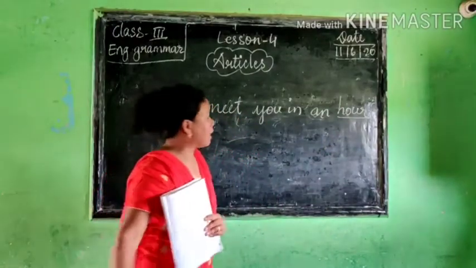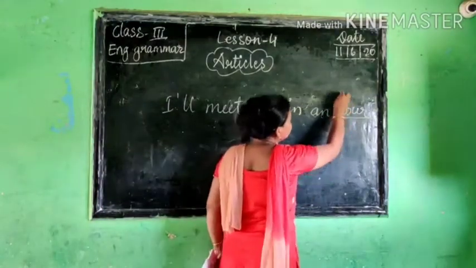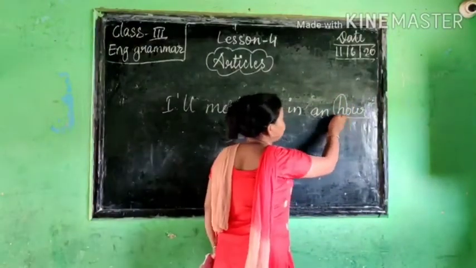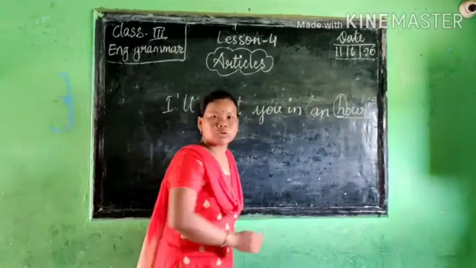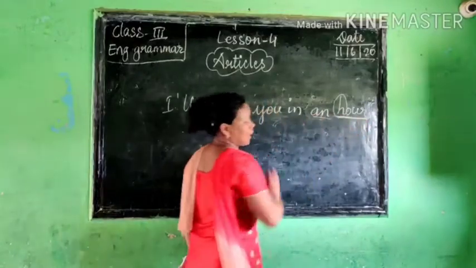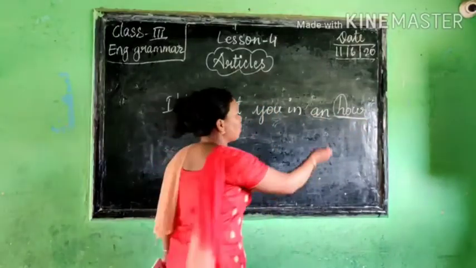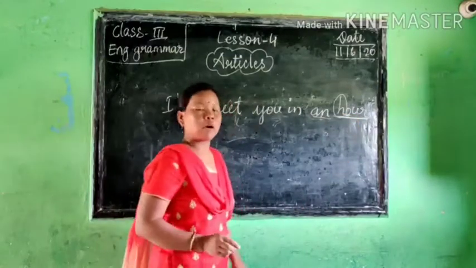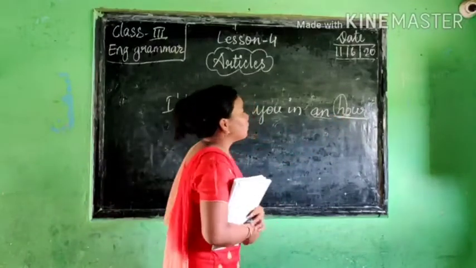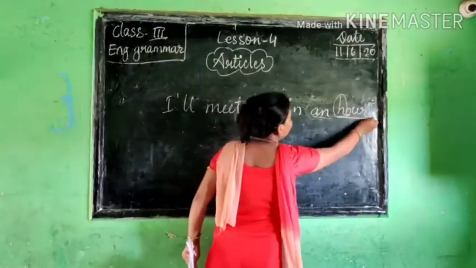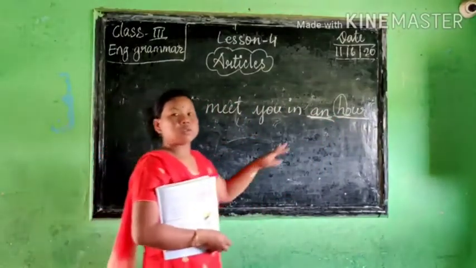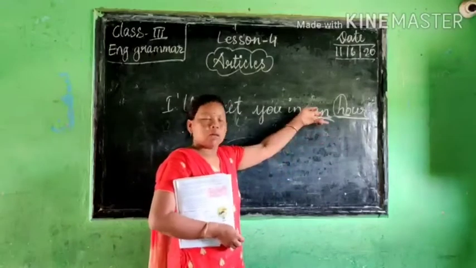So we understand that this H is a consonant, not a vowel, and before a consonant we are supposed to use a. But this is pronounced like "our", the sound starts from the O, not from the H. That's why it became a vowel sound and we use an there.